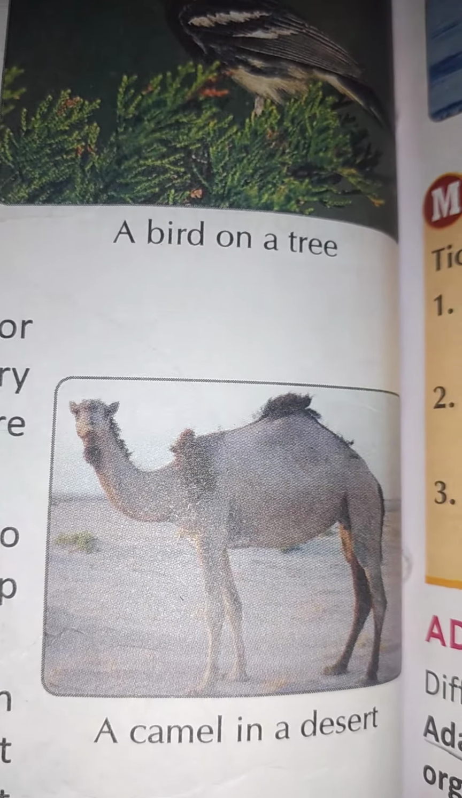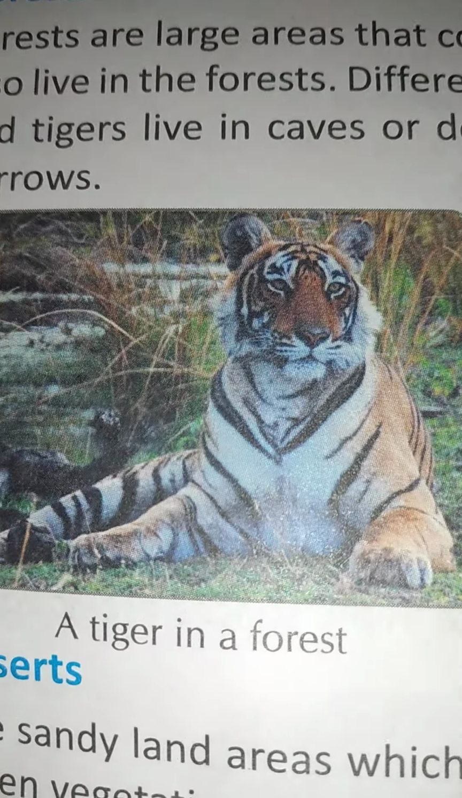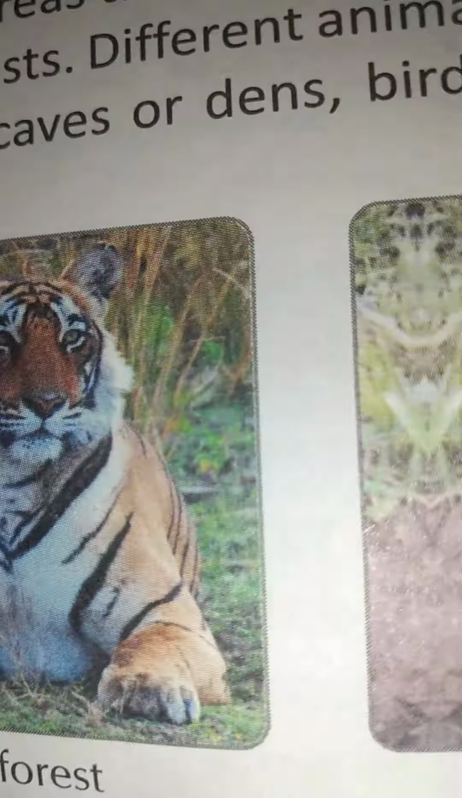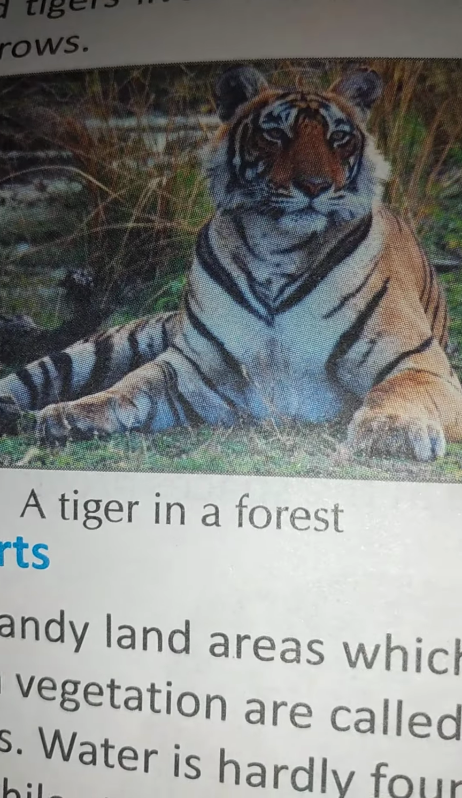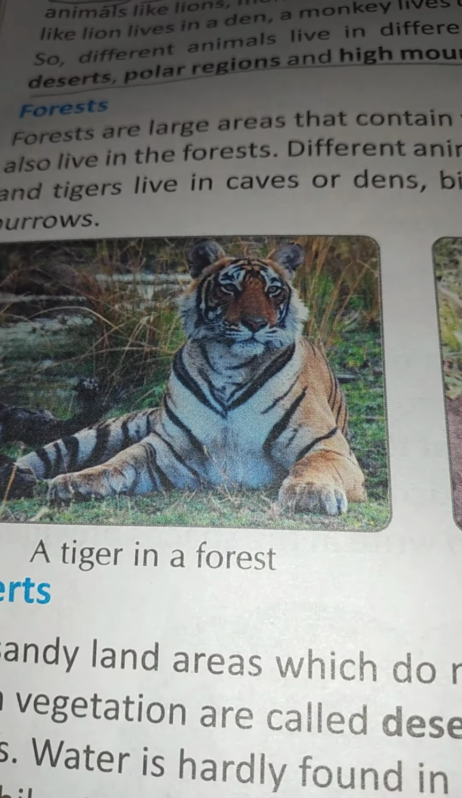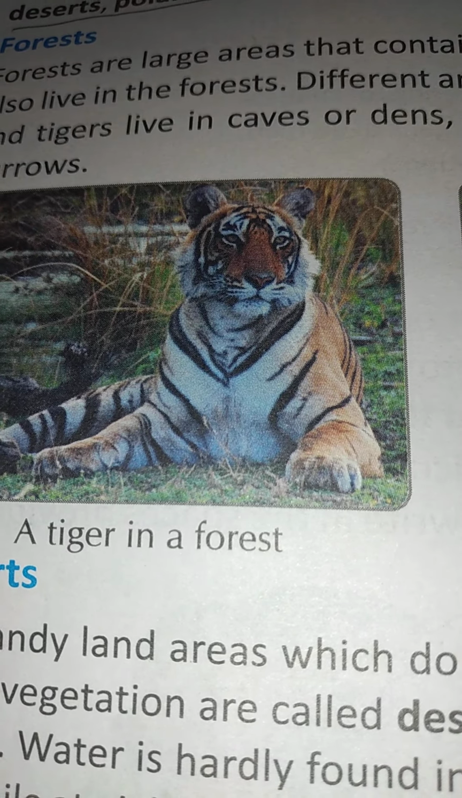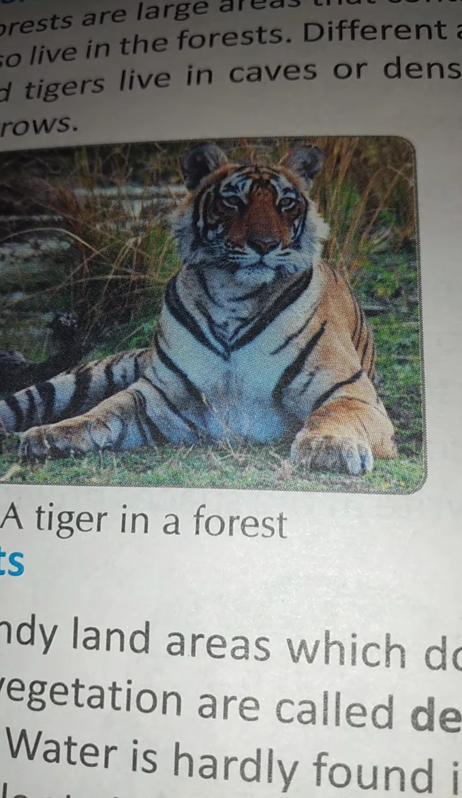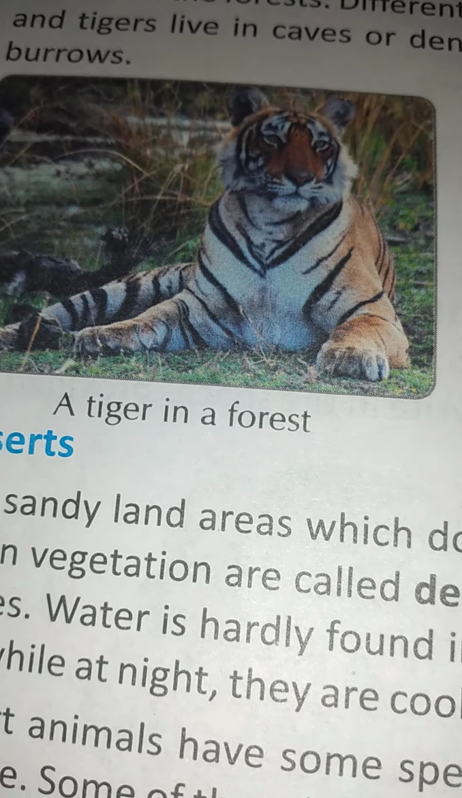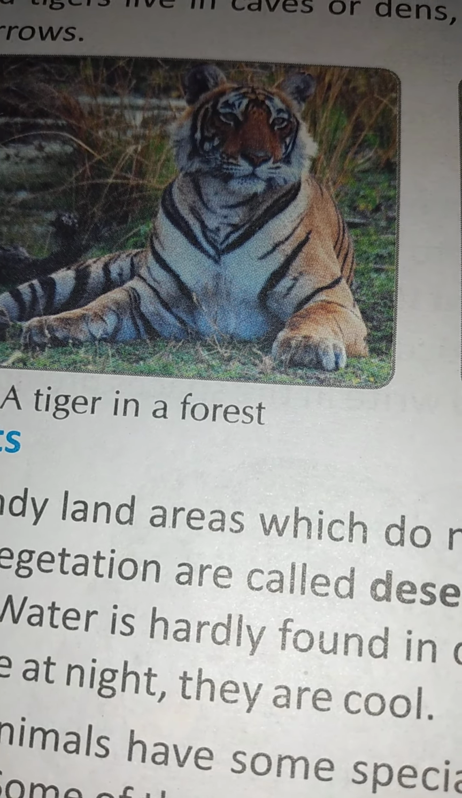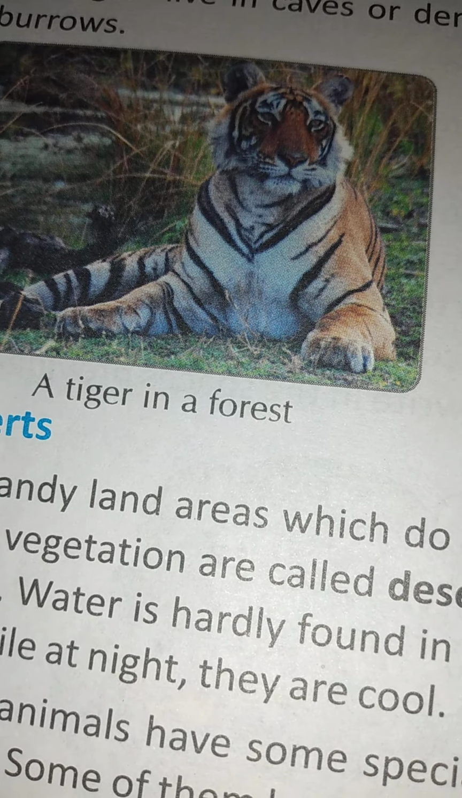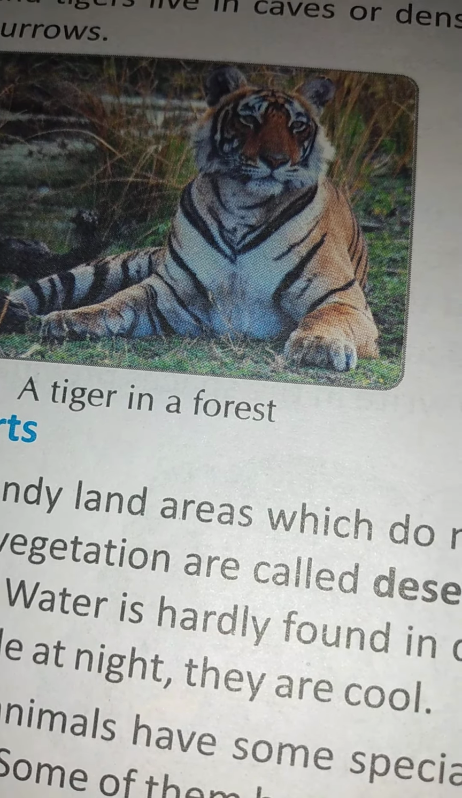So the forests are large areas, children, that contain a variety of trees and other plants, and a large variety of animals also live in the forest. So different animals live at different places in the forest. For example, lions and tigers live in caves or dens, birds and monkeys on trees, snakes in holes, and rabbits in burrows. See, now the lions and tigers can't live in the water, and the snake cannot live in very deep waters. Snakes live most probably on the land only. They live in the wild forest only, snakes.